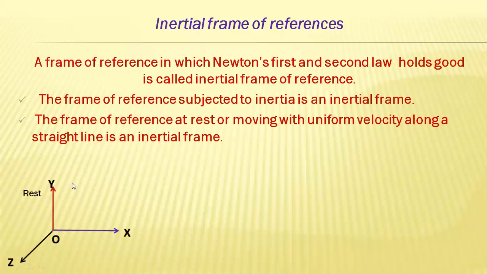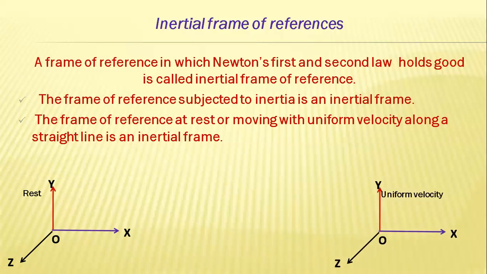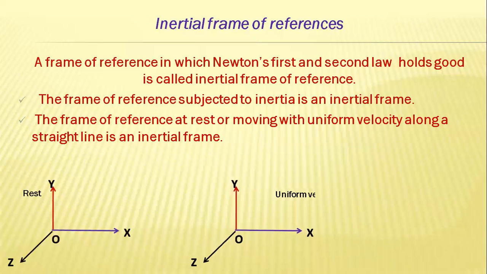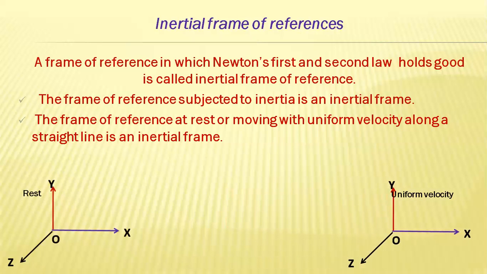Now, this is the frame of reference. This frame of reference is at rest. It's not moving. This is the inertial frame of reference. And this is another frame of reference. It is moving, but it is moving with a uniform velocity. Therefore, remember, the frame of reference which is at rest and the frame of reference which is moving with uniform velocity are inertial frames of reference.